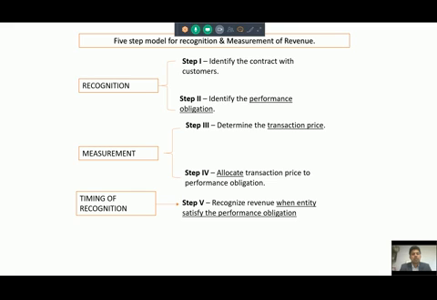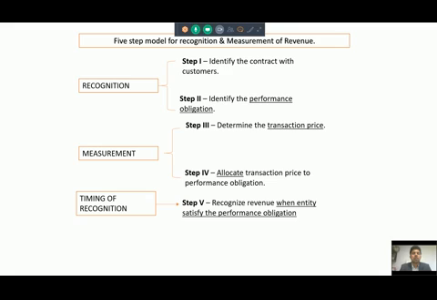So as I told you, in step 1 you will have to identify a contract with customer. That contract can be oral or written. Step 2, you are identifying a performance obligation or promises. Now if I want to give you an example, for example, a consumer durable company is selling a TV. Now along with TV, company is giving AMC services for 3 years. So now in this contract, company is providing 2 performance obligations. First is sale of TV and second is AMC contract for 3 years.